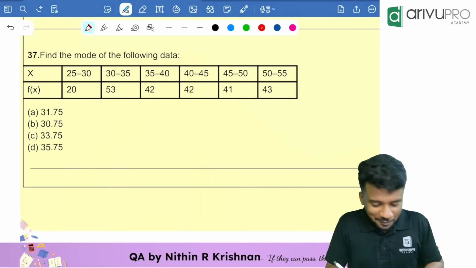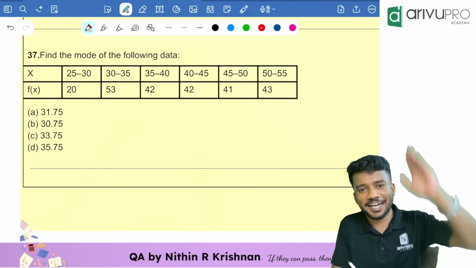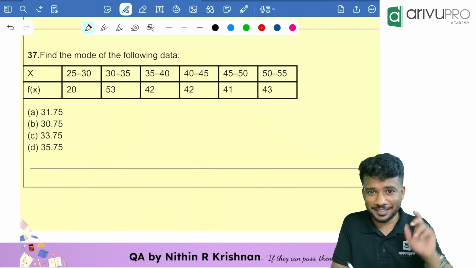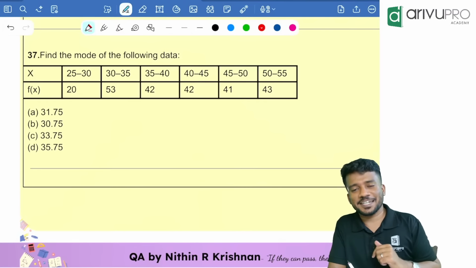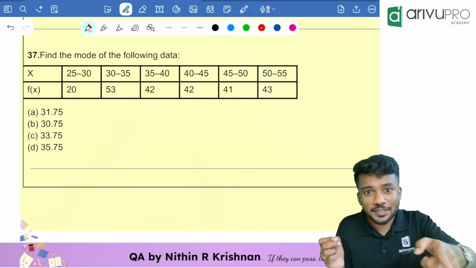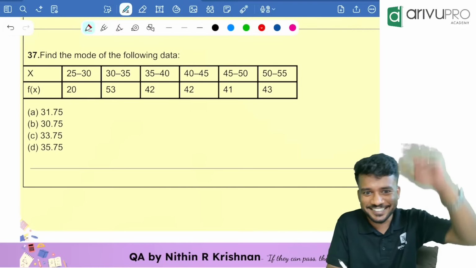Find the mode of the following data. So your energy when the answer is 0 is high. Yeah, because I still remember in my 7th or 8th standard, there was my Hindi teacher. She told me one dialogue. The dialogue was like this: you think that you are a hero, but in real, you are a 0. Yes, that's why the energy is high.